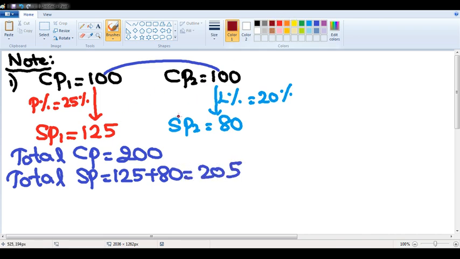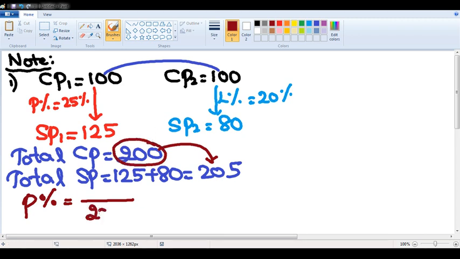I purchased for 200 and I am selling at 205. I am having a profit. Your question is, what is the profit in terms of percentage? Do not apply any formula. I already told you the denominator is always your initial value. Initially it is 200, that is the cost price. Put it in the denominator. 200 is becoming 205.